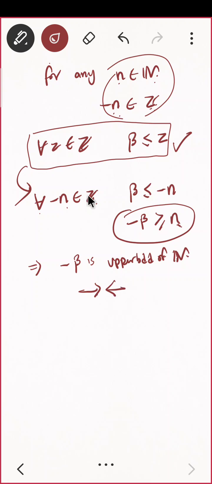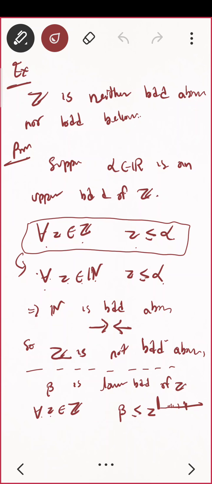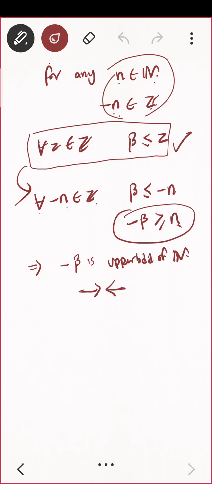Just go back to the proof once again. Try to see. You started with beta. Suppose beta is a lower bound of z. That means for all z belonging to z, beta is less than or equal to z. Now I tried to relate this thing with natural numbers. I was having any natural number n, and minus n belongs to the integers. So I have something which is true for all integers, that something will be true for all minus n also, because minus n is also an integer only.